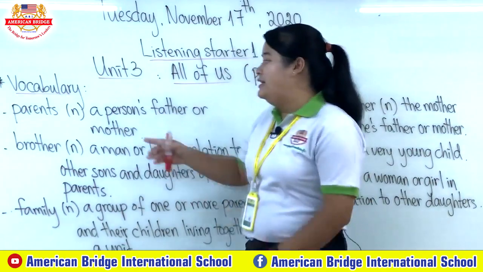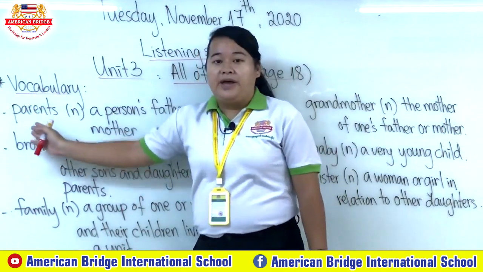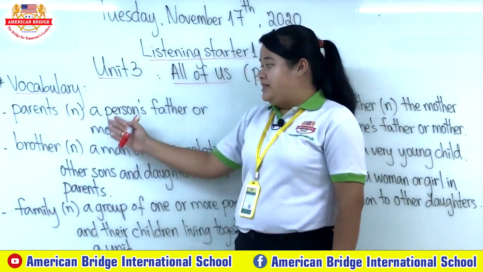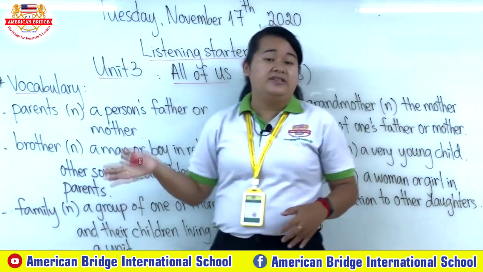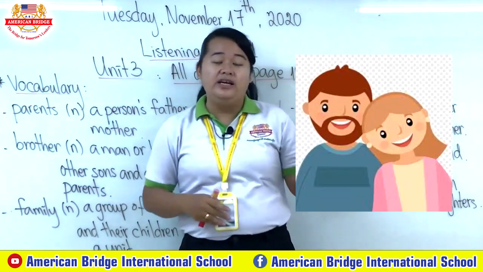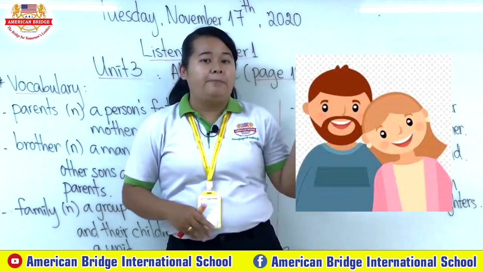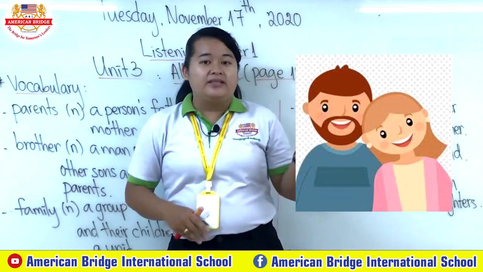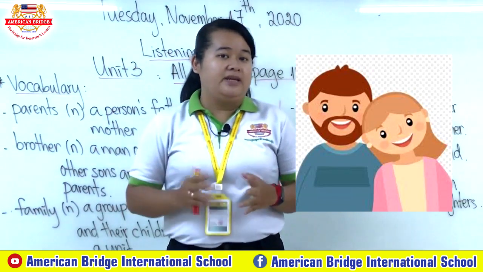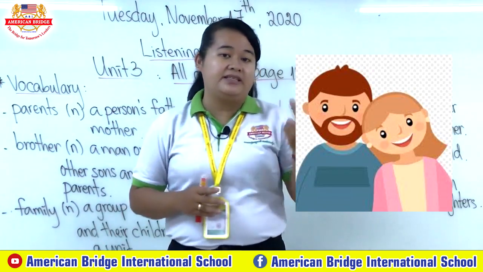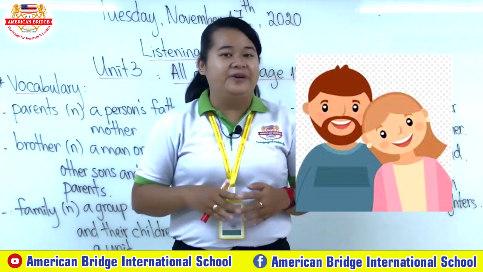Okay, so now let's look at the first one. Parent. So parent is a noun, a person, father or mother. So now let me show you the picture. So here is our picture that we can say is parents. So as you know already, when we say parent, it means two persons that can be mother or father, right?